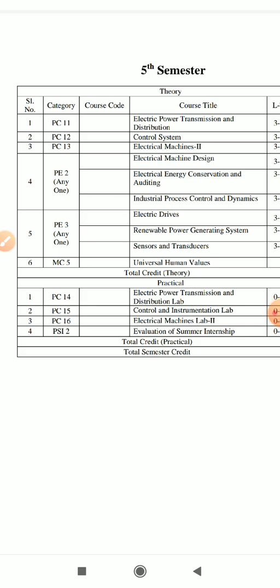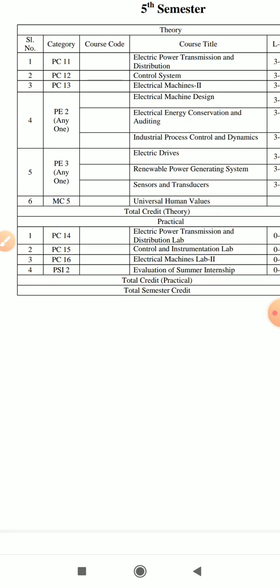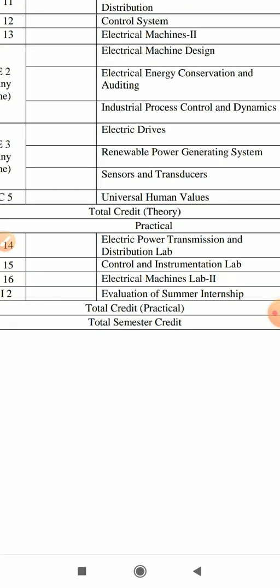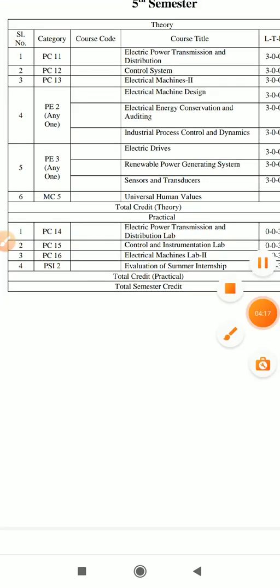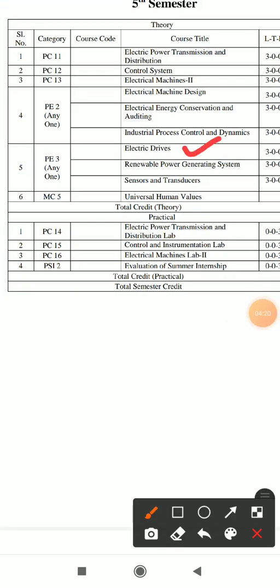If you go for the fifth option, the electives are electrical drives, renewable power generating system, and sensor and transducer. Out of these 3 electives, the department has selected electrical drives. So these 3 papers, control system, EPTD and machine 2, are compulsory; in the fourth option we have selected industrial process control and dynamics, and in the fifth option we have selected electrical drives.